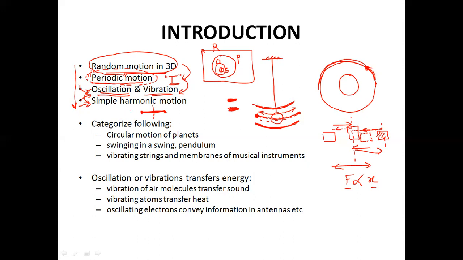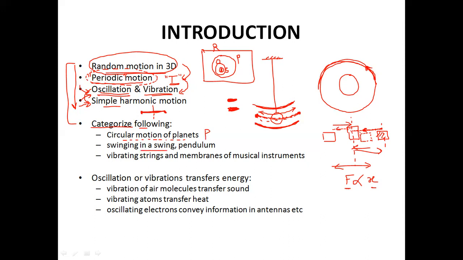So in the further slides, we'll be discussing simple harmonic motion in detail. Now, a small exercise, a small task for you all. You have to categorize these examples into any one of the types of motions that we have seen till now. So for example, circular motion of planets, as I have already given this example, you know that circular motion of planets falls under a set called periodic motion.